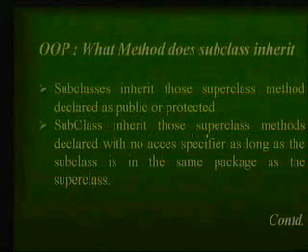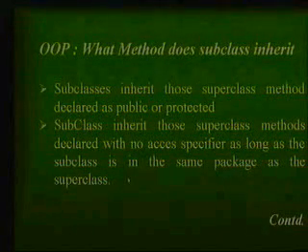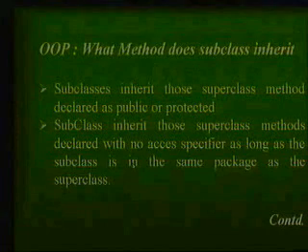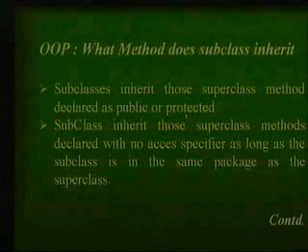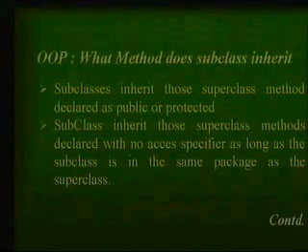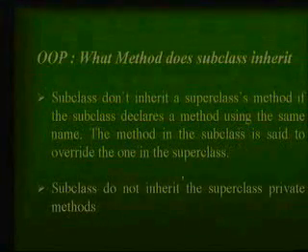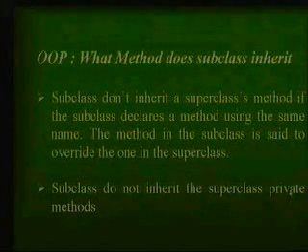The subclass inherits those superclass methods declared with no access specifier as long as the subclass is in the same package as the superclass. So already we have discussed that if methods and objects are declared to be of public or protected type, a subclass can access them. But if it is of private type, it is not allowed to access it.